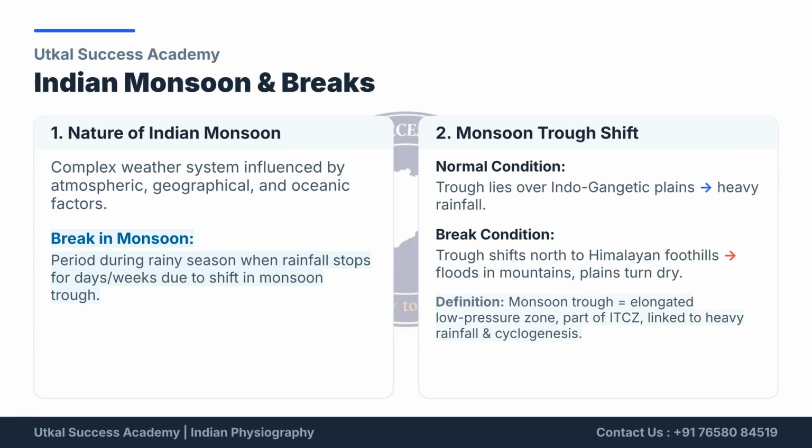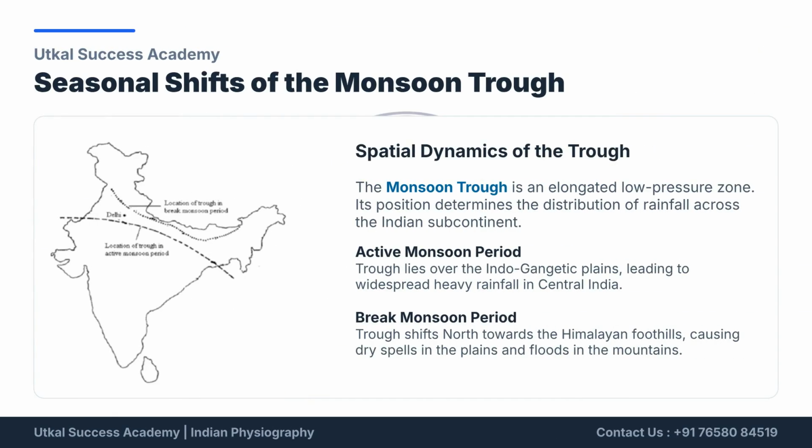A break in monsoon is a period during the rainy season when rainfall stops for days or weeks, typically due to a shift in the monsoon trough. Normally, the trough over the Indo-Gangetic Plains causes heavy rainfall. The monsoon trough is an elongated low-pressure zone, and its position is key to rainfall distribution. During an active monsoon, it lies over the plains, causing heavy rain.